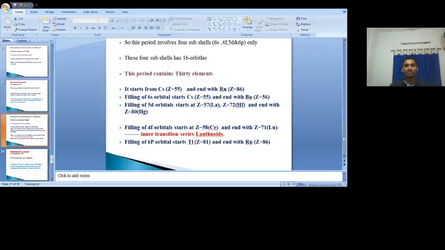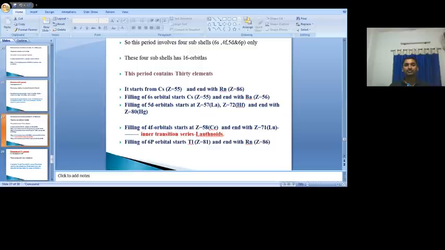Then what is the next one? 57. After 6s, which is energetically lower among 4f, 5d and 6p? 4f. But instead of the 57th electron entering the 4f subshell, it enters the 5d subshell. Only the one 57th electron. After that, the 58th to 71st electrons again enter into the 4f subshell. Then 72 to 80, the electrons again enter into the 5d subshell. Then 81 to 86 electrons enter into the 6p subshell.